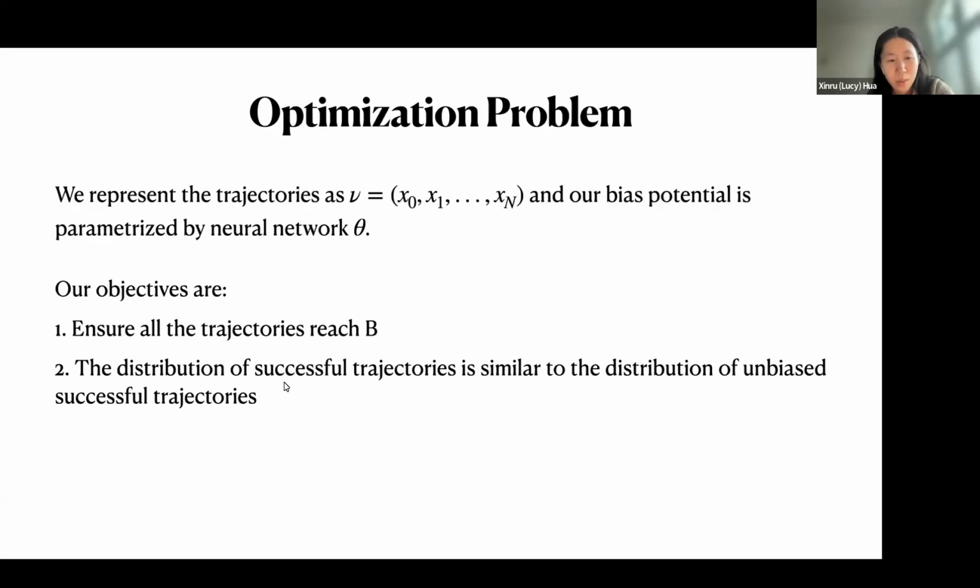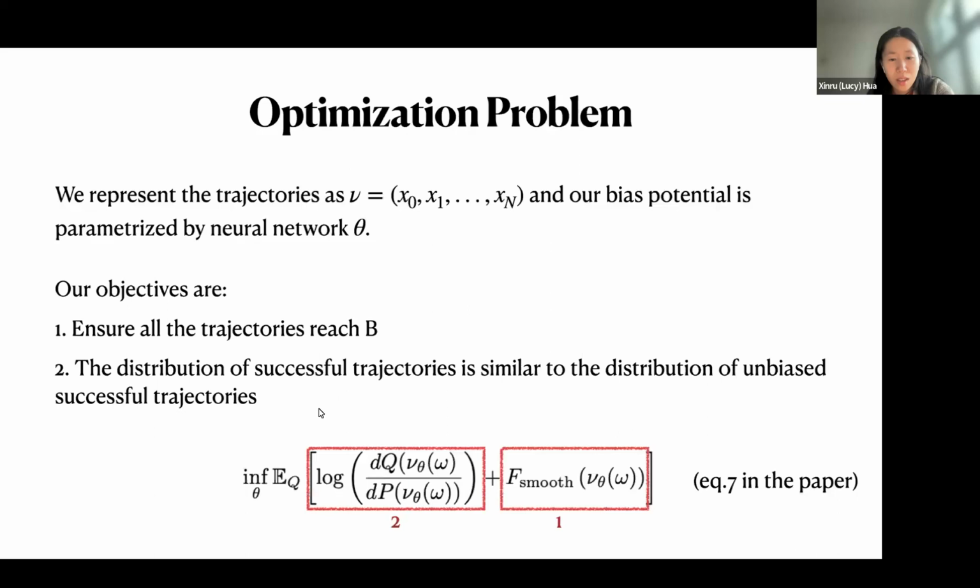So after biasing, we want the distribution of the successful trajectories to be similar to the unbiased ones.